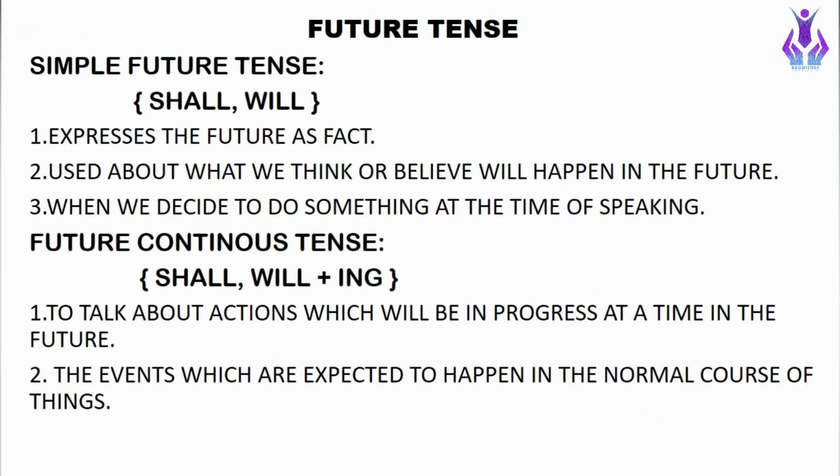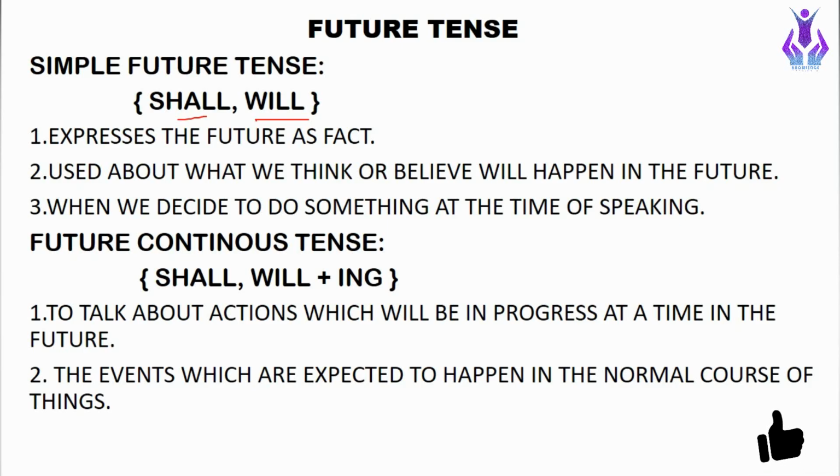So future tense is also further of 4 kinds: simple future tense, future continuous tense, future perfect tense, and future perfect continuous tense. In simple future tense, the helping verbs shall and will are used. Simple future tense is used to express the future as fact. Like there is a certain fact in the future, so we describe it in simple future tense. For example, it will be Diwali in a week. It is a fact that Diwali will happen, so we use simple future tense.